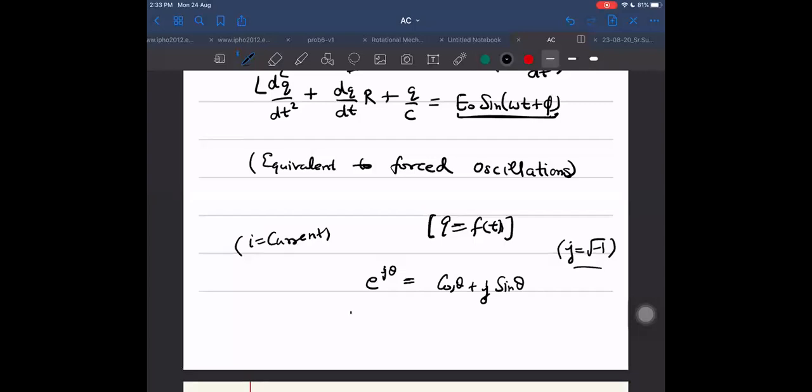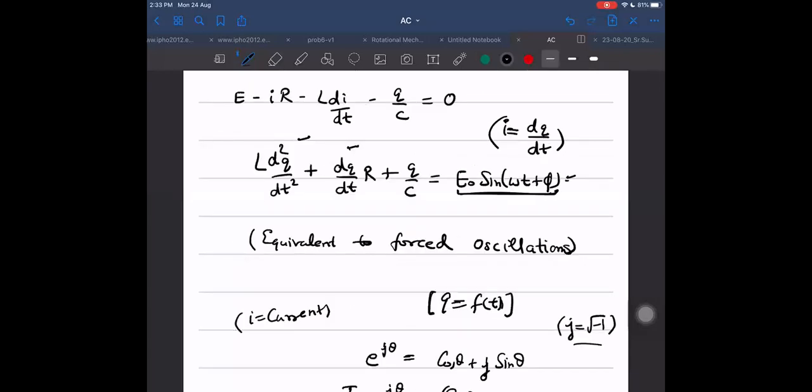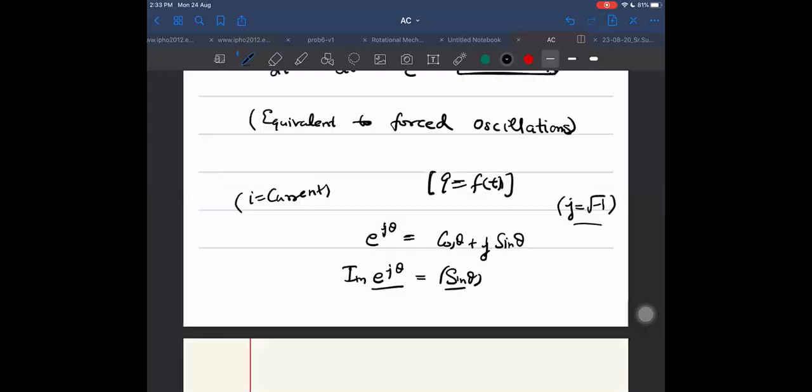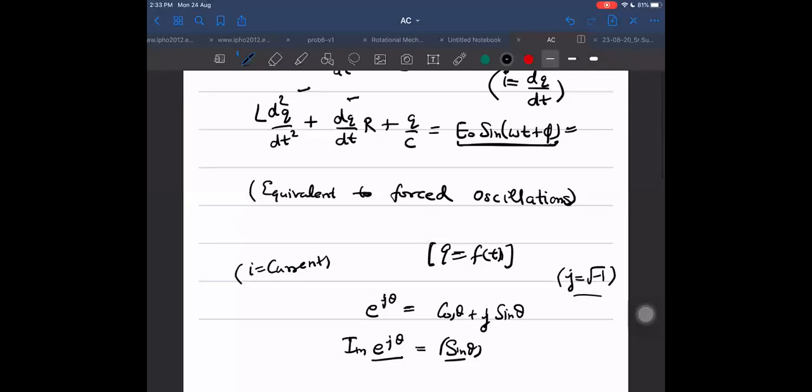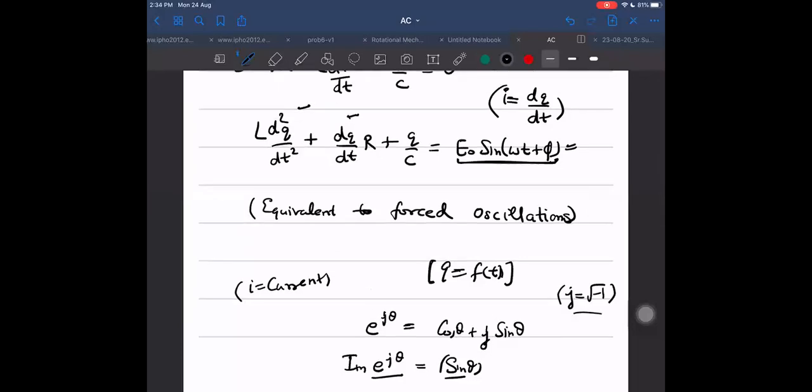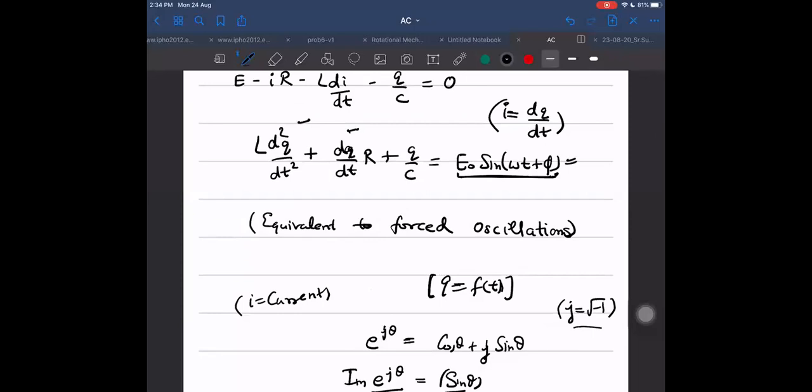So what is the real and imaginary part of it? The imaginary part of e raised to J theta, I can write it as sine theta. Means in this equation, I can say it is just the imaginary part of our function. And what function do we have? Exponential function. And it is a well-known fact, everybody knows it, that an exponential function is a function whose derivative and double derivative again will be exponential only. That way also we can get an idea.